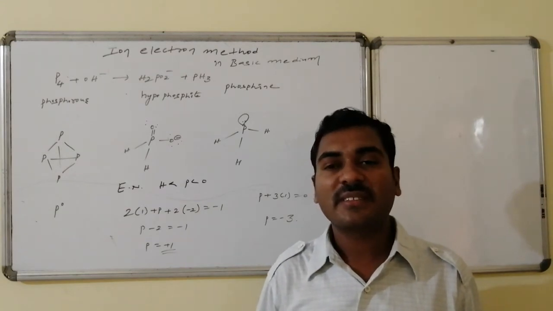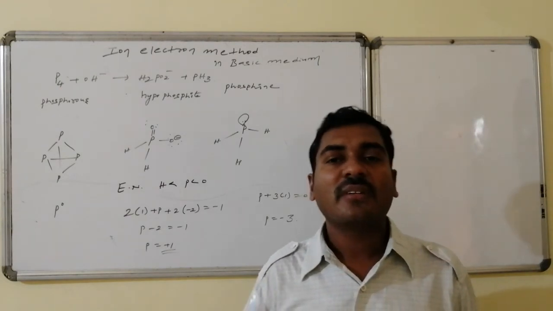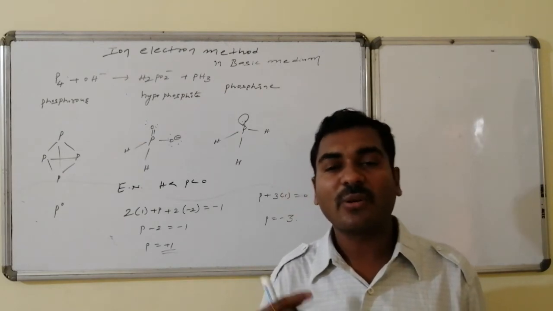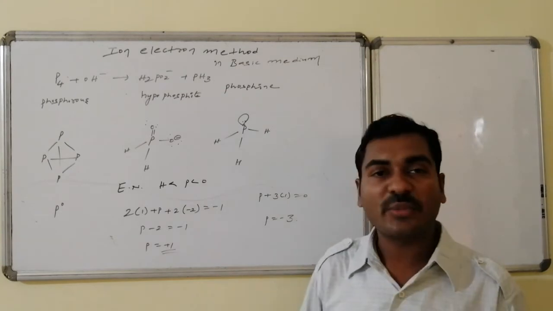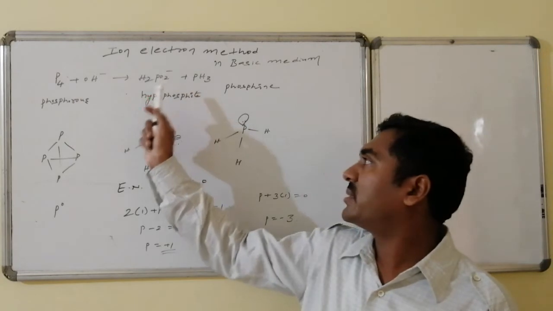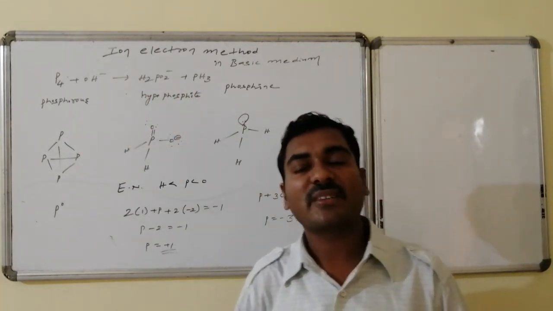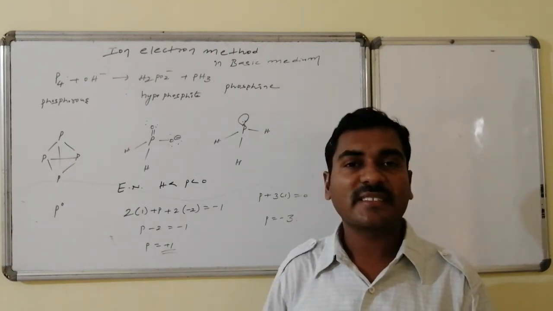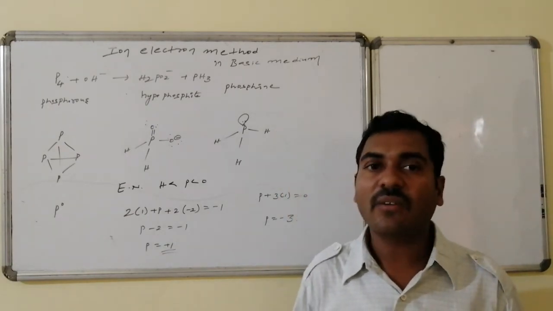A reaction in which a species with an intermediate oxidation state forms both a compound with a higher oxidation state, that is oxidation, and a compound with a lower oxidation state, that is reduction, is said to be a disproportionation reaction, because the 0 state is converted to a positive state and the 0 state is converted to a negative state. At some place there is an increment, at some place there is a decrement. Now we will identify which is oxidation and which is reduction, and write separately the oxidation half reaction as well as the reduction half reaction.